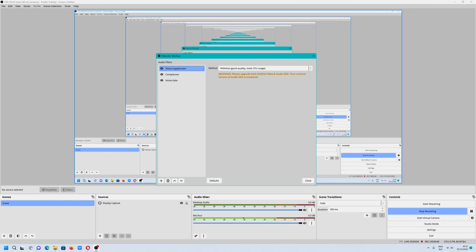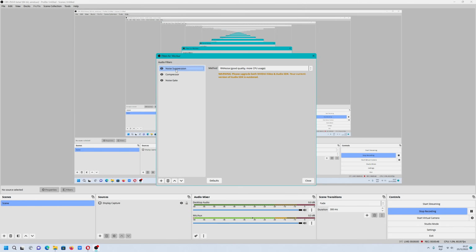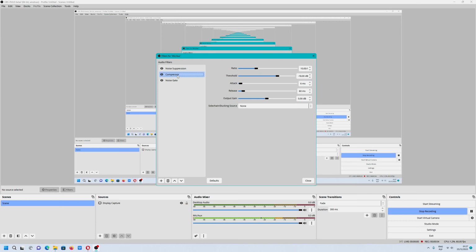But today I wanted to tell you what settings you can apply to remove background clicks and noise. When you click three dots, we have filters. What filters I added? I added noise suppression. Compressor, I haven't changed anything.